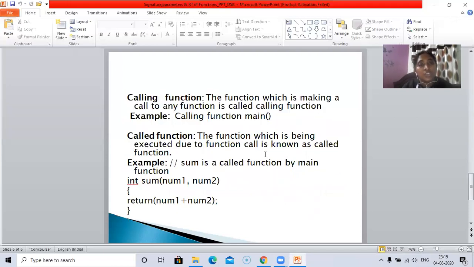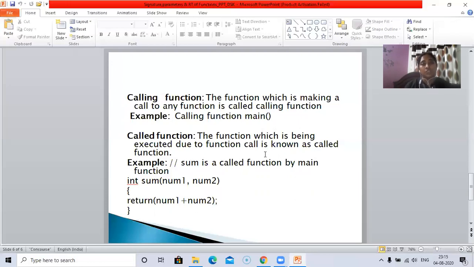Coming to the calling function and called function. The function which is making a call to any function definition is called the calling function, which will be the main function. The called function is the function which is being executed due to a function call.